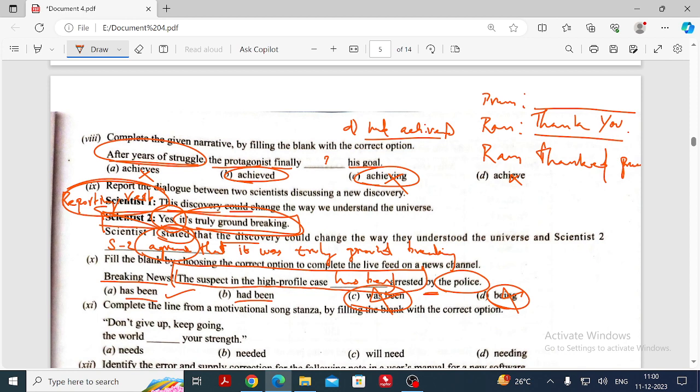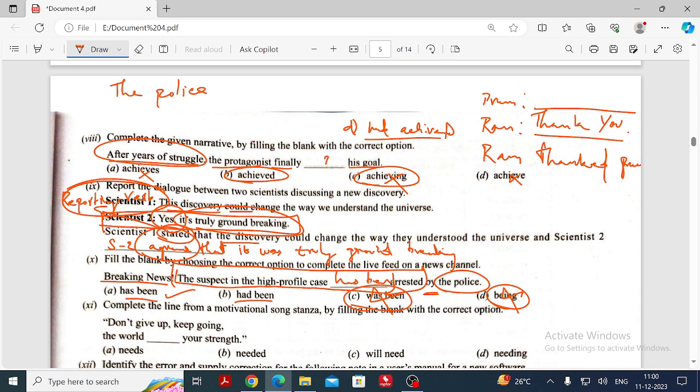Change into active sentence. So, what is the answer, my dear? The police has been arrested. What tense is it? Present perfect, right? Present perfect.